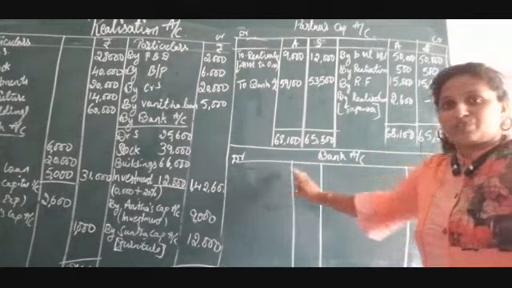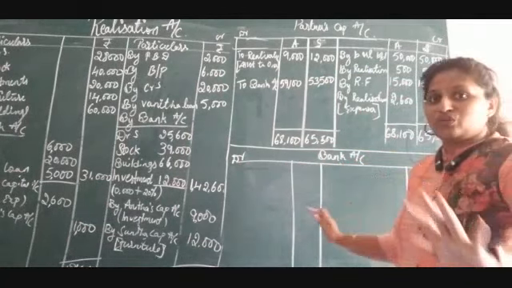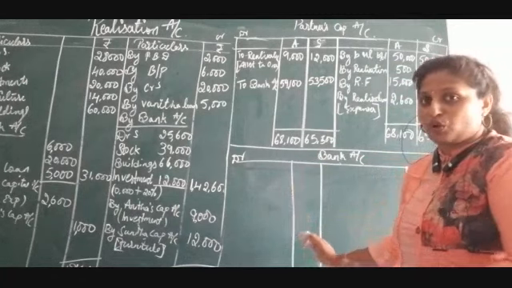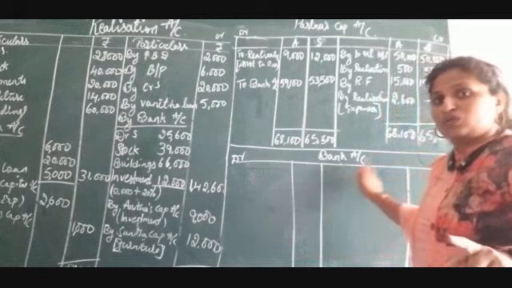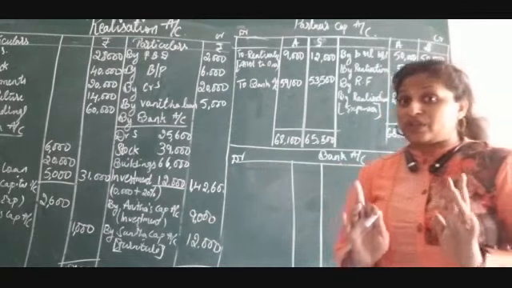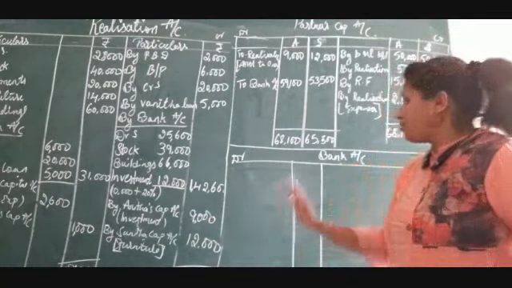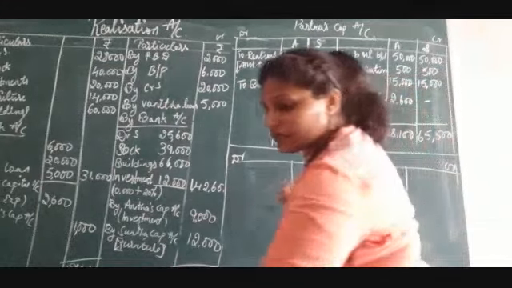I have not written particulars, amount. Everyone knows the format. I am just going to the problem. You have to write in the notes particulars, amount, debit, credit, everything you have to write. Don't miss that. Now let me write the first item in the balance brought down.